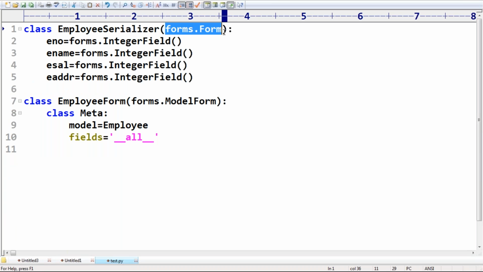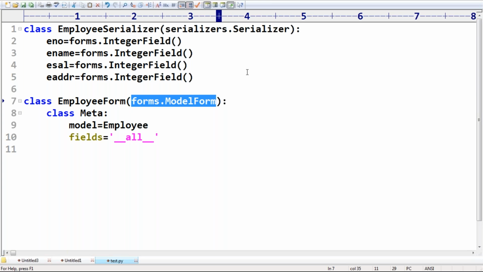Next, from rest_framework import serializers, and serializers.Serializer. Even in this case, also serializers.ModelSerializer. Don't worry, sir, I didn't explain anything yet. We will discuss in detail. Just one thing you people should be aware of: the DRF serializers concept works exactly the same as forms and model forms. That's my intention. But why are you writing like this, and where do these things come from? We will discuss in detail. Any doubt?